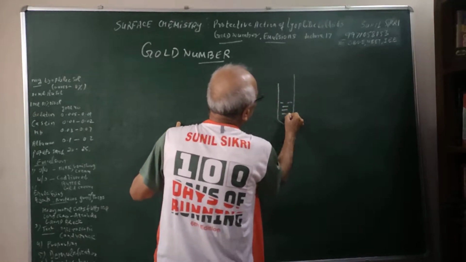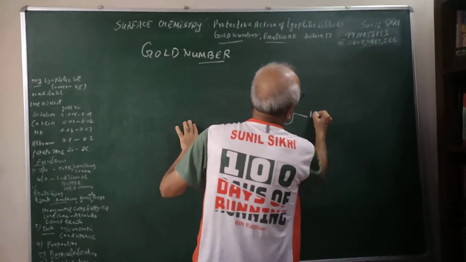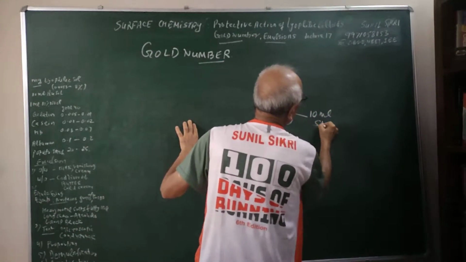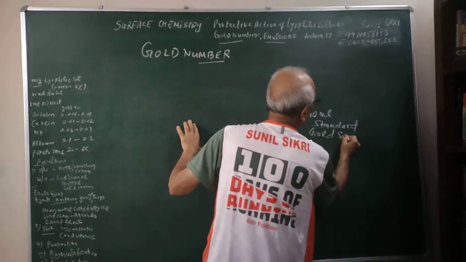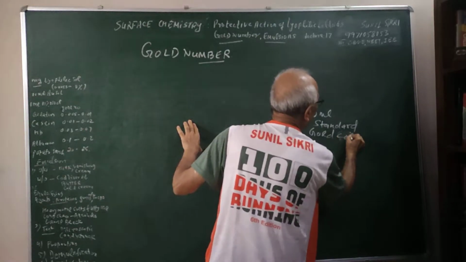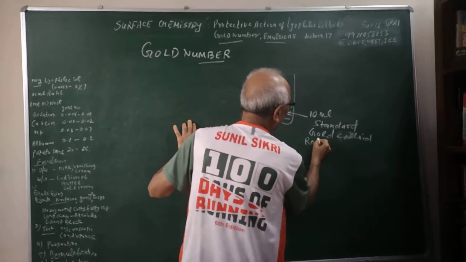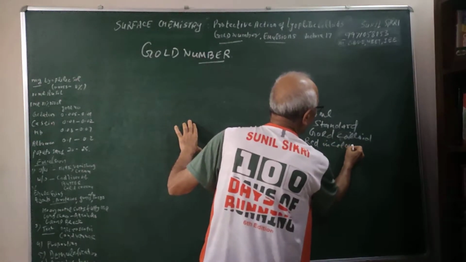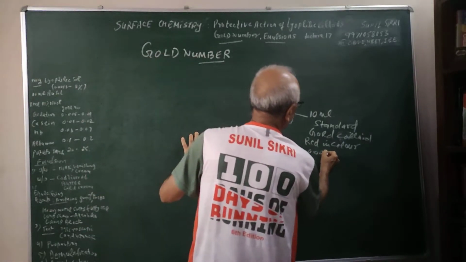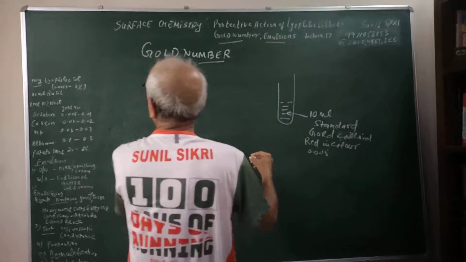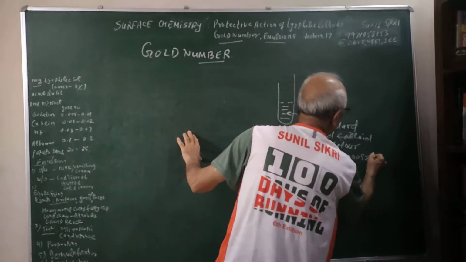In the test tube, students, I am taking 10 milliliter of standard gold sol. This is red in color. And standard means that it has 0.0053 to 0.0058% of gold.